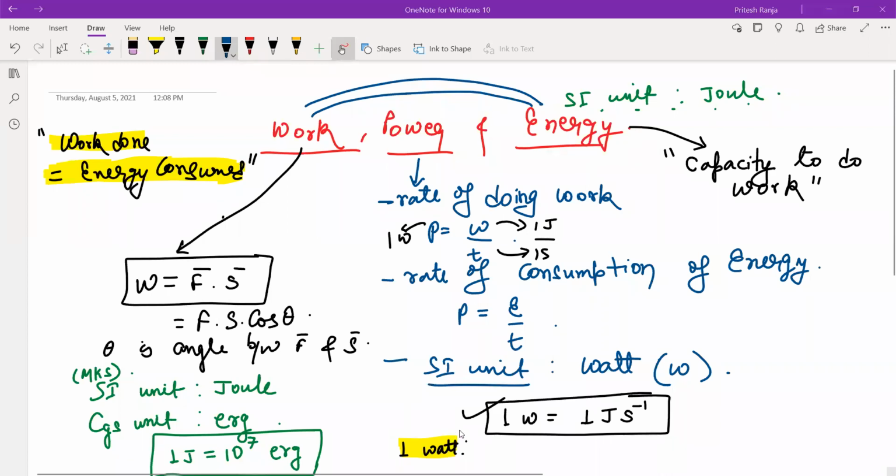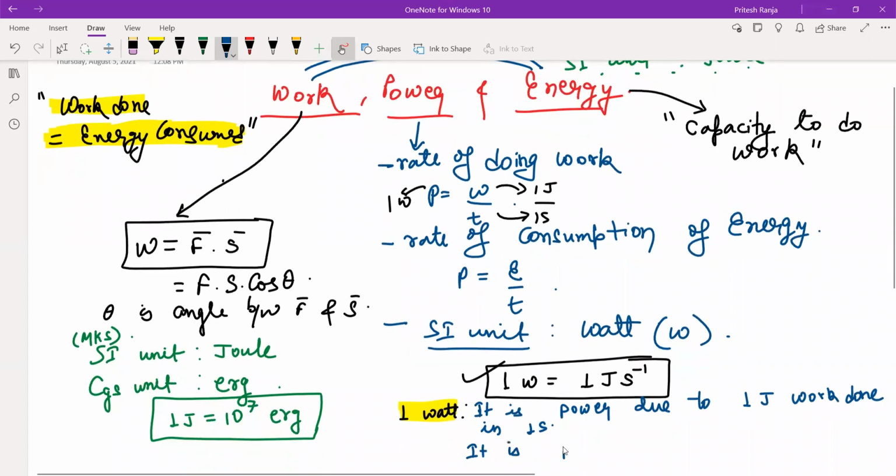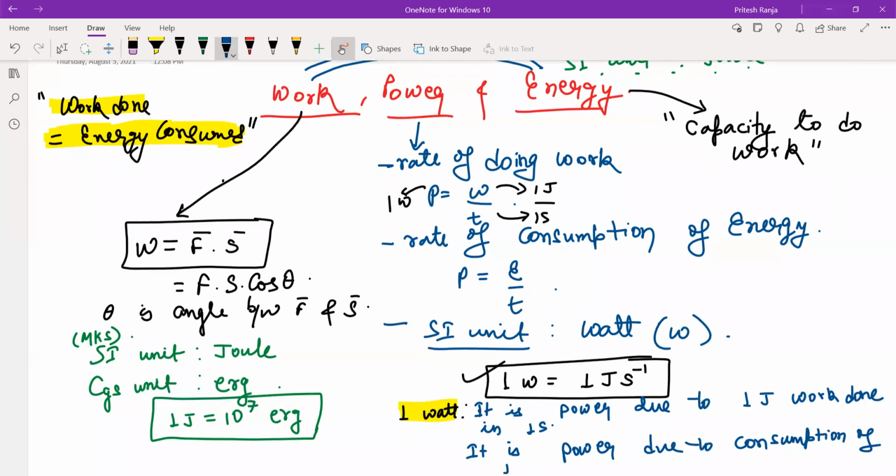But अगर 1 watt define करना है, you will have to say it is the power due to 1 joule work done in 1 second. या ये भी कह सकते हो, it is the power developed due to consumption of 1 joule of energy in 1 second.